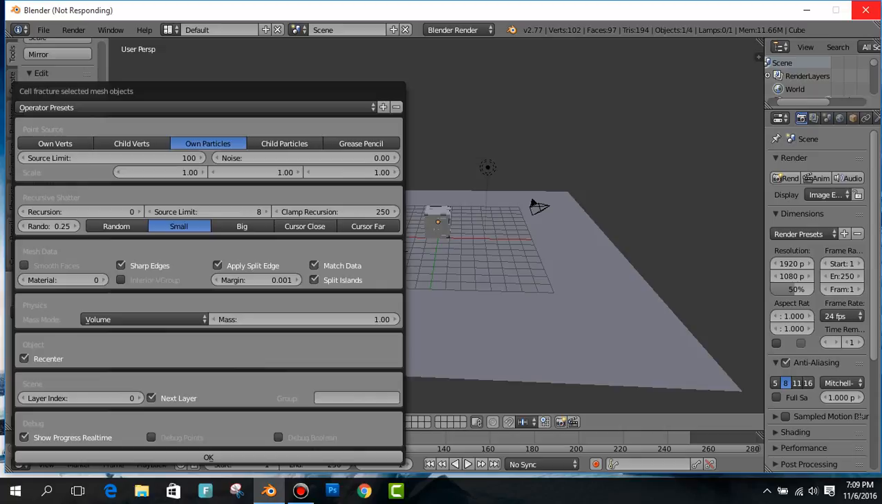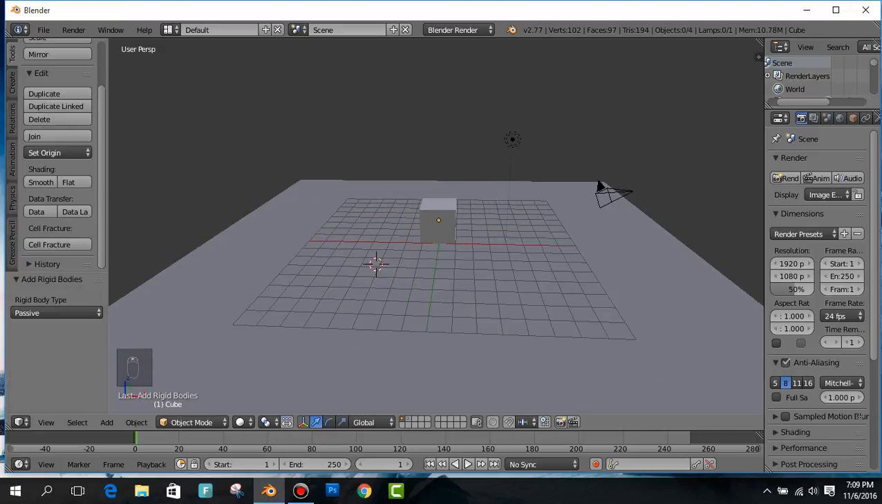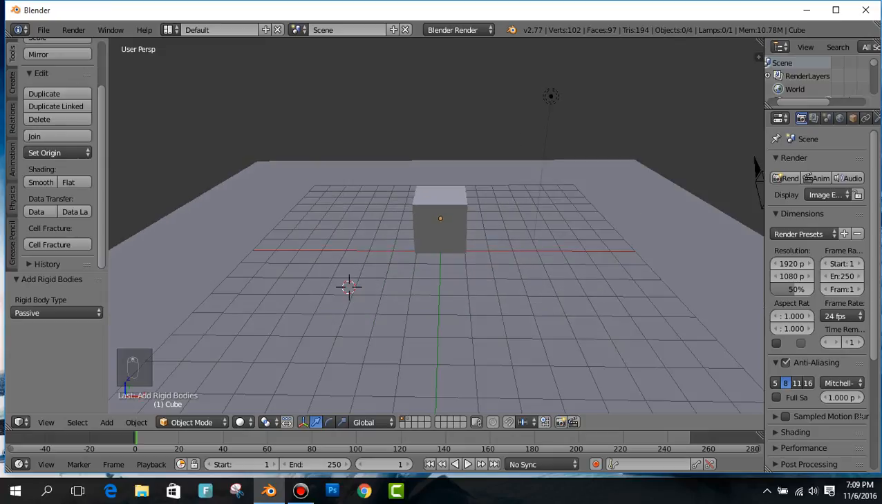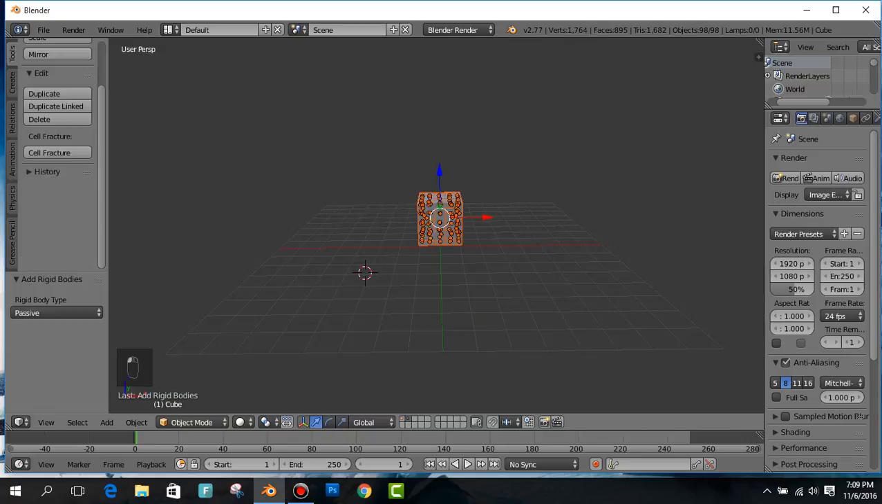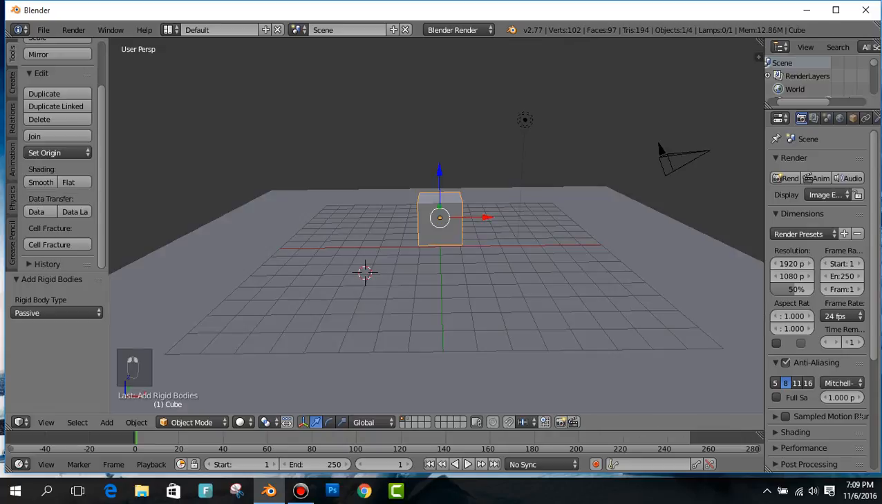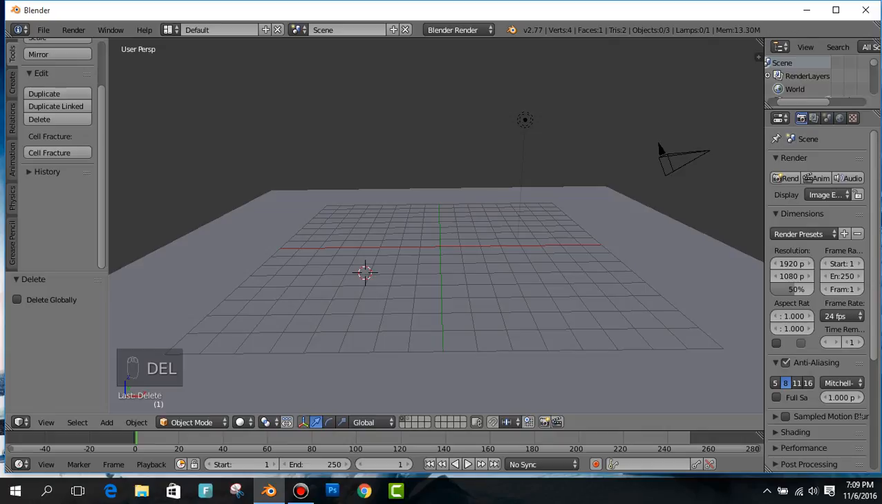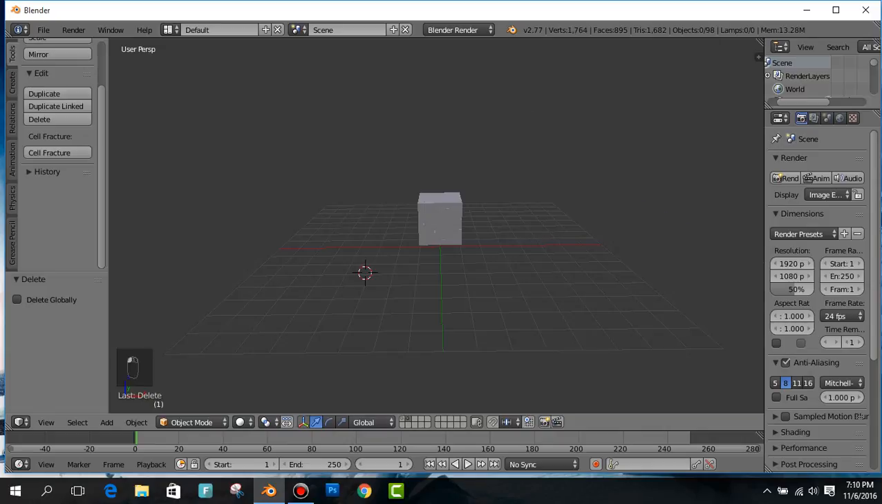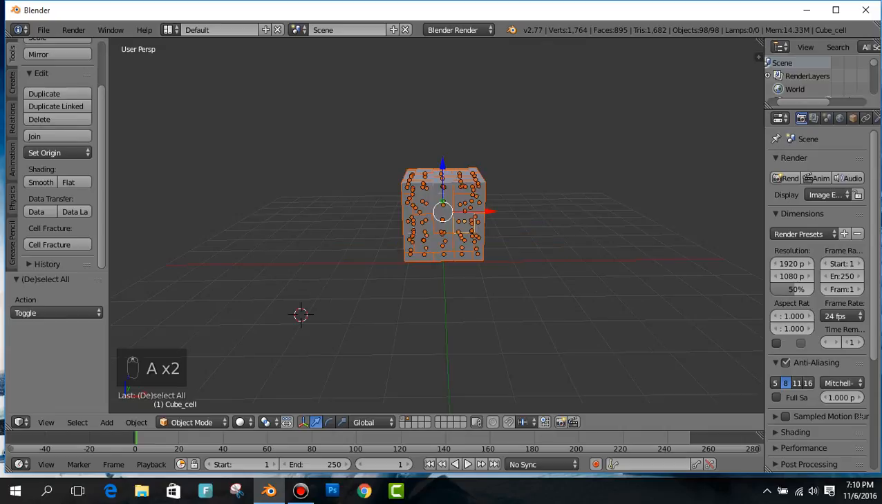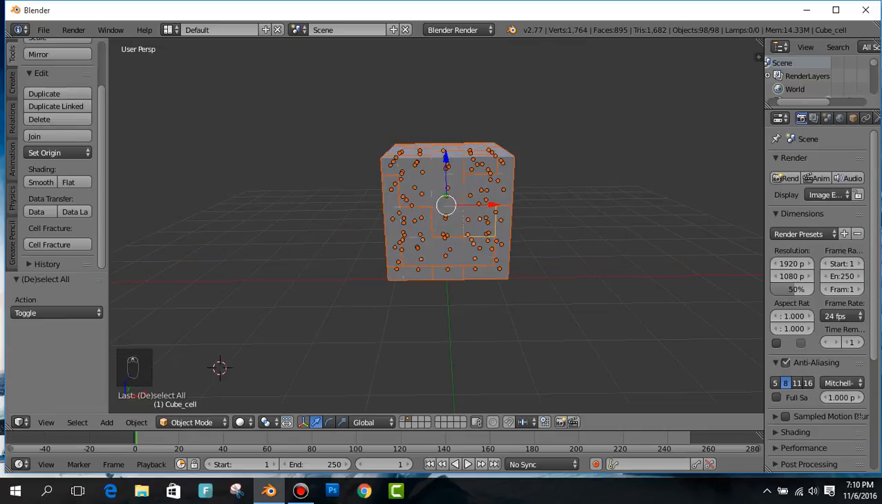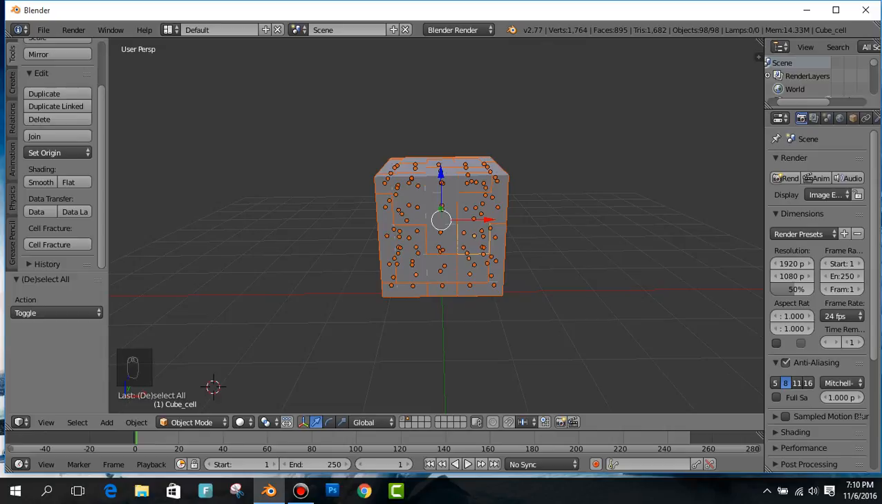It will take some minutes or seconds. Okay, mine's done. And now what I need to do is, first of all, I will select this and delete it. Just delete it, and you can go here and select it with a double click, then zoom in.